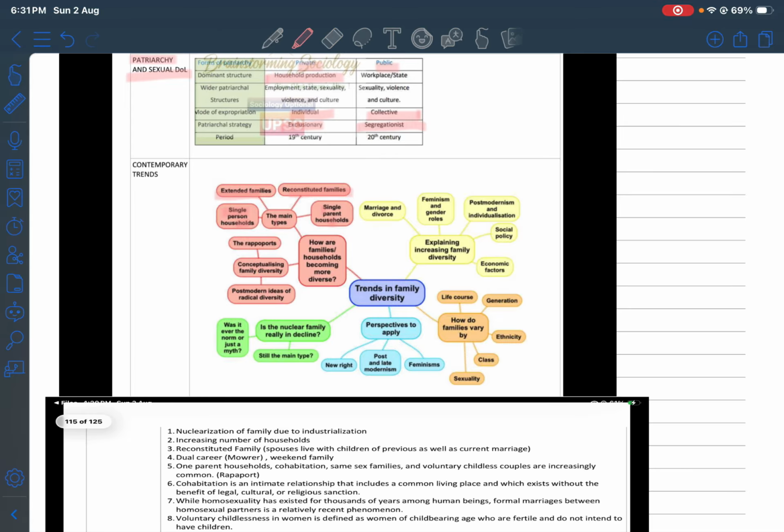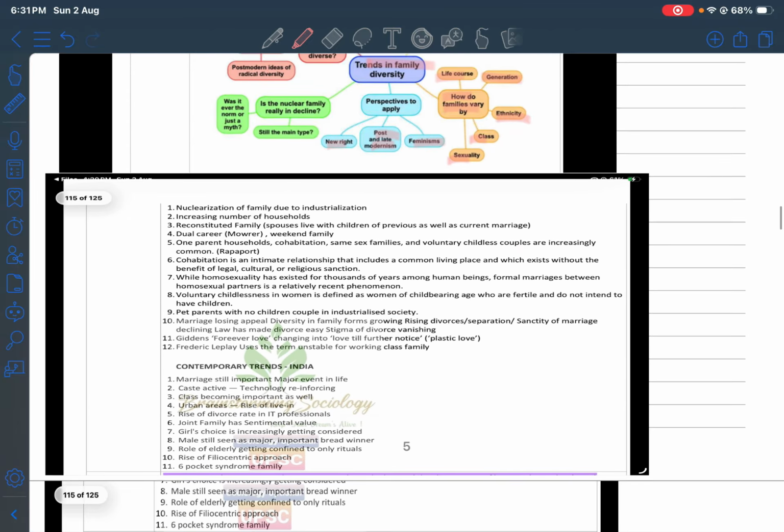So coming to this, again explaining increasing family diversity, marriage and divorce, feminism and gender roles, postmodernism and individualization, social policy, economic factors, trends in family diversity, like how new rights, post and late modernism, feminism have been included, how families vary by life course, generation, ethnicity, class, sexuality, was it ever the norm or just a myth, how the nuclear concept has evolved, and everything. You can just go through it once, right?